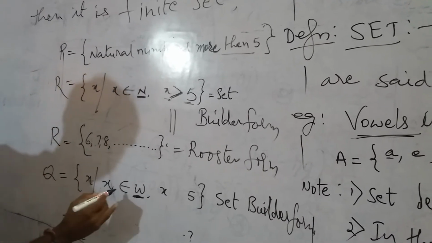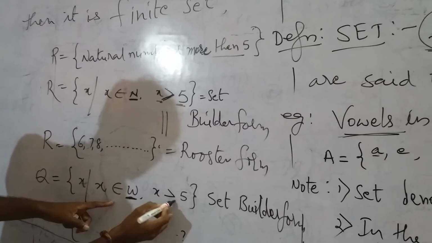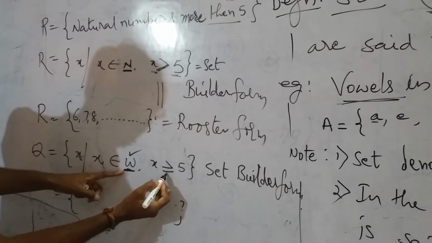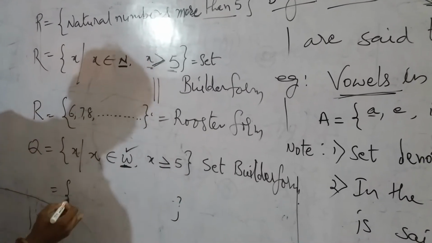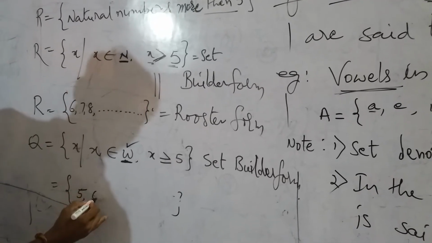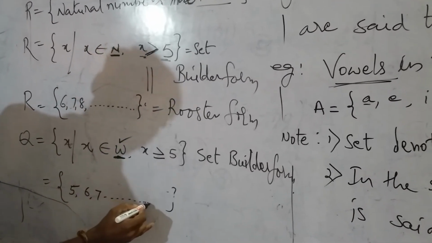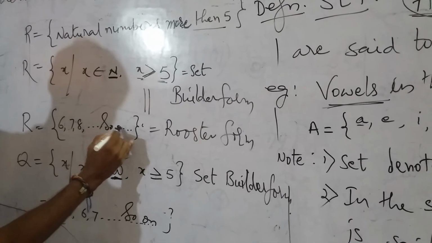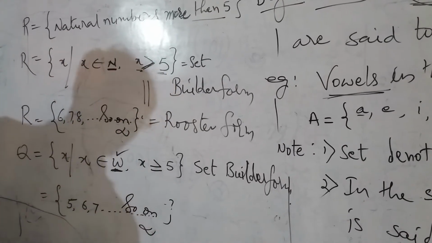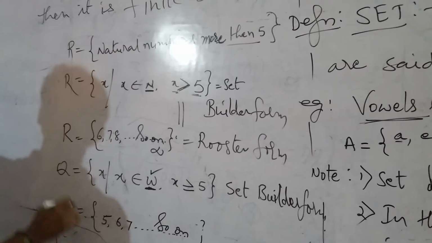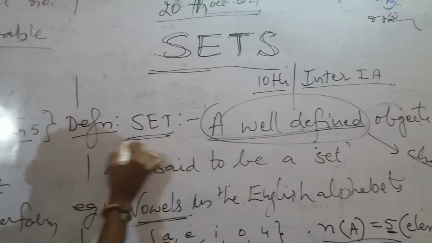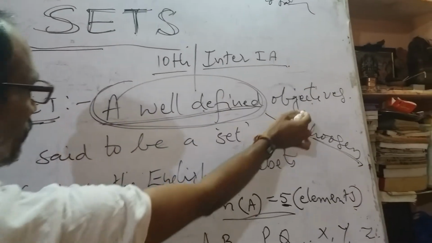One more, Q. Here the same is taken, greater than or equal to 5. The chosen numbers are whole numbers, but the condition is more than 5 and equal also, so 5 will also come. 5, 6, 7, it is unlimited, and so on. So on means infinite. This type of set is said to be an infinite set. What will we end today with? Set. Set definition. A set means chosen objects, whatever they may be.